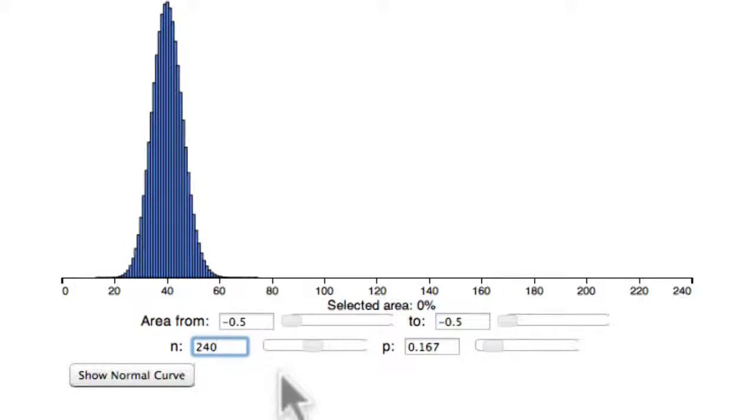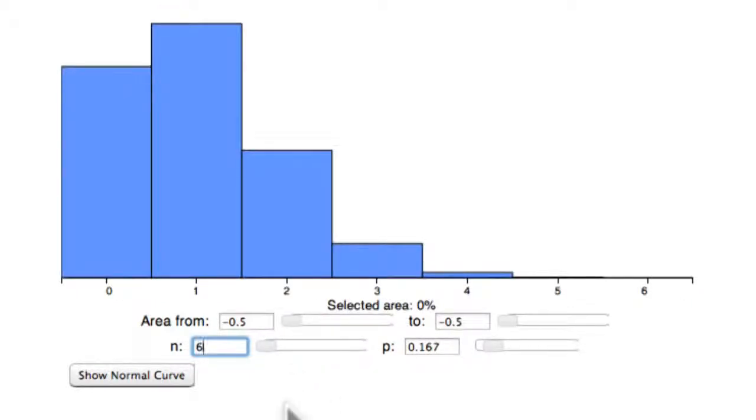So it doesn't matter that you have dice instead of coins, you still have this lovely bell shape. That's interesting, isn't it? And the bell for the proportions is centered at a sixth, and it gets closer and closer to a sixth as you increase the number of rolls. So back to a small number of rolls, 6 rolls. This is not normal.